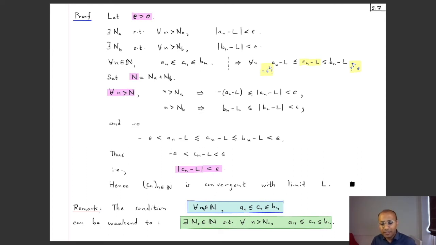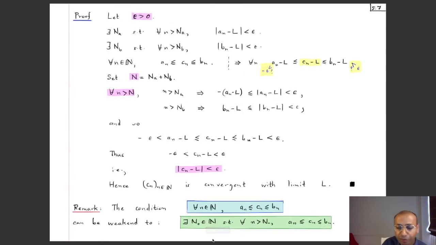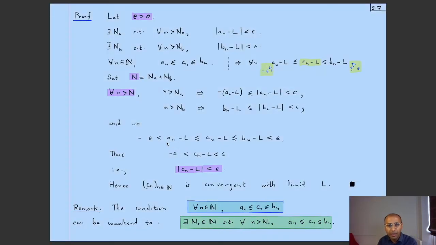So the condition in the theorem, that for all n's this should happen, can actually be weakened to this condition, that there exists some n0 such that beyond that n0, Cn is less than or equal to Bn and bigger than or equal to An. Why? Because this holds for all n's bigger than Na, this holds for all n's bigger than Nb, and this middle part holds for all n's bigger than n0.